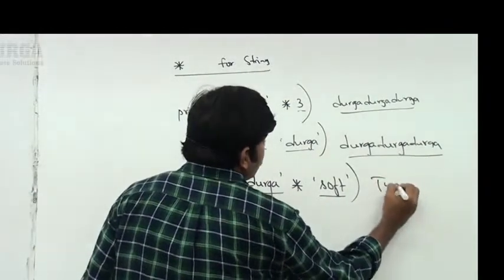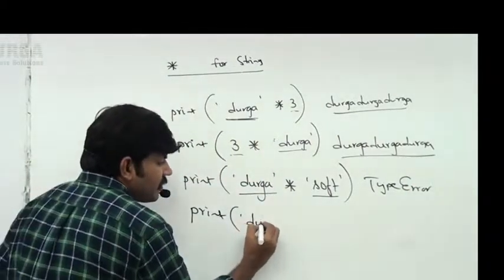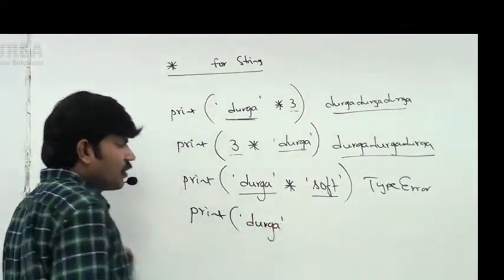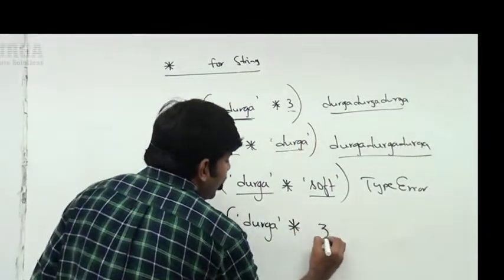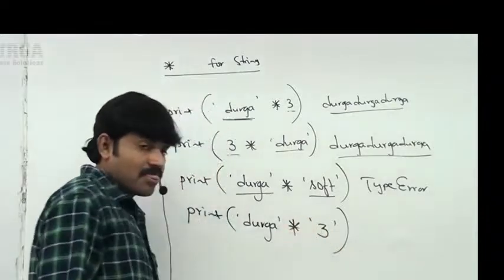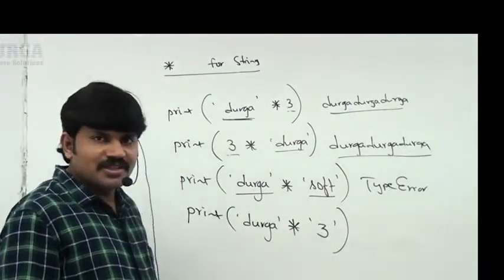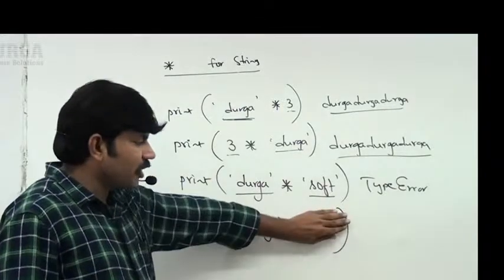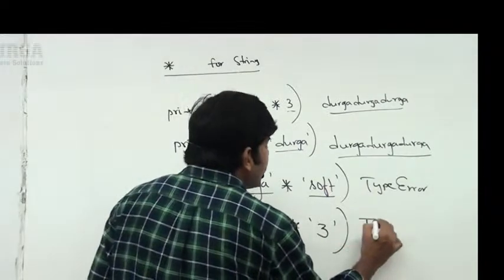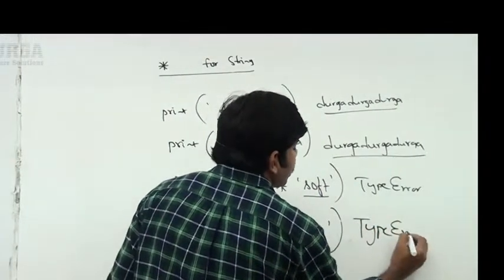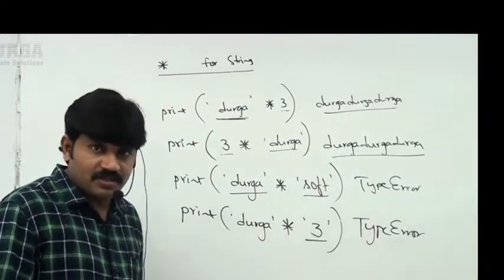Since it is a string type, the Python virtual machine won't accept it. Immediately we get an error. Even though internally it is a number, it is a string basically. That's why it is not allowed.